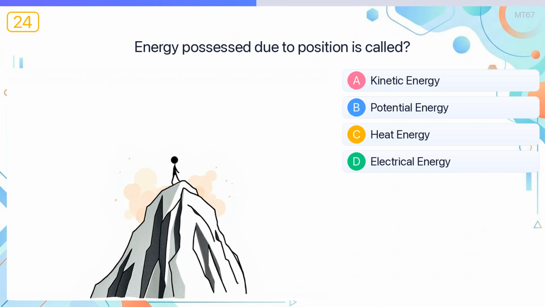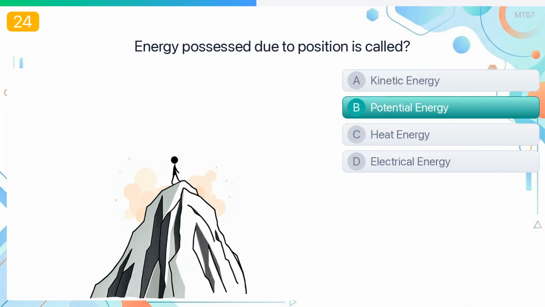Energy possessed due to position is called? The answer is potential energy. Potential energy depends on an object's position or height relative to a reference point.